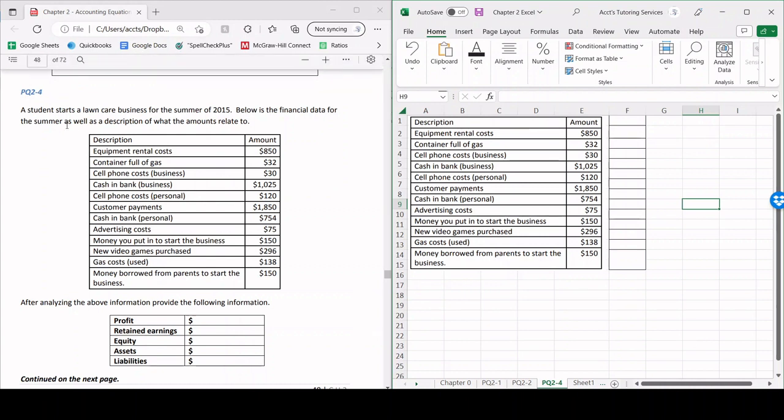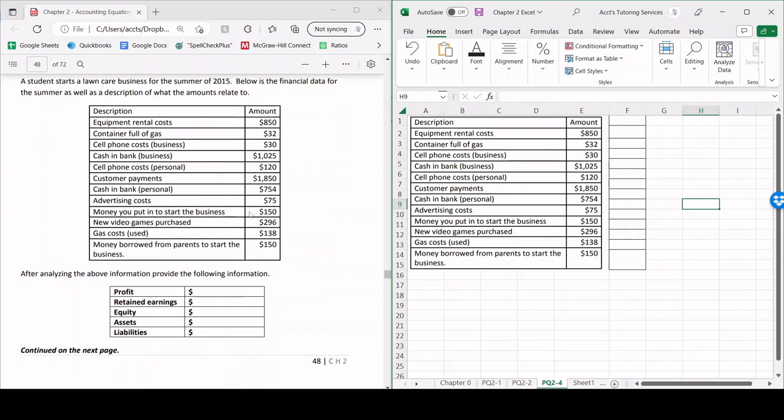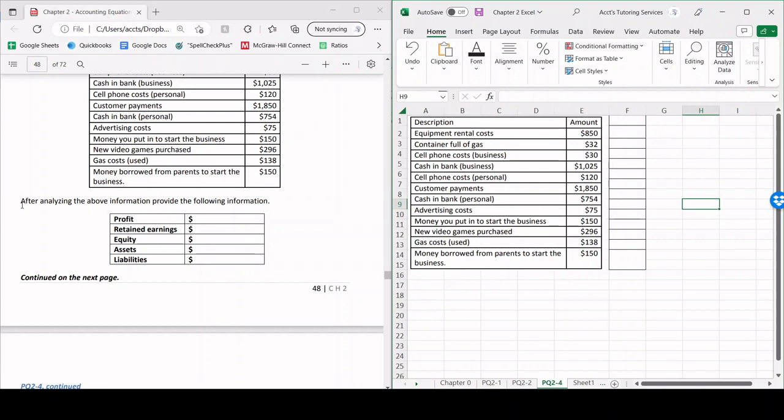So let's dive right into it. A student starts a lawn care business for the summer of 2015. Below is the financial data for the summer as well as a description of what the amounts relate to. Whenever you see a question, I want you to go in and realize what they're asking you to do, so that at least you have an idea of what you're looking for in the specific question.